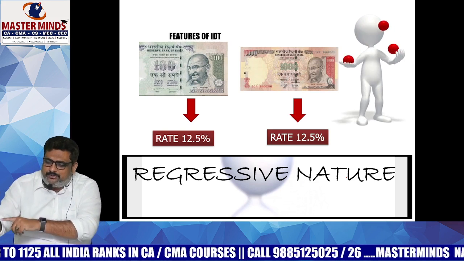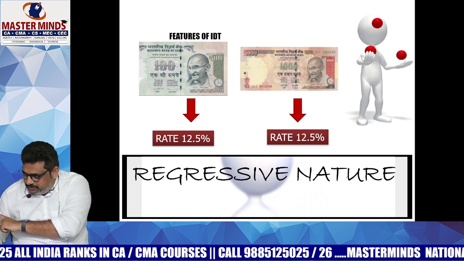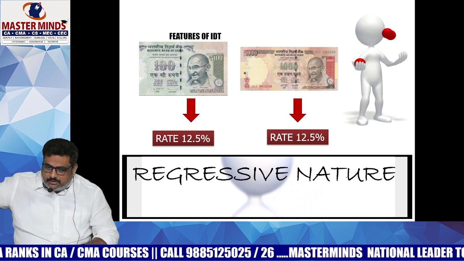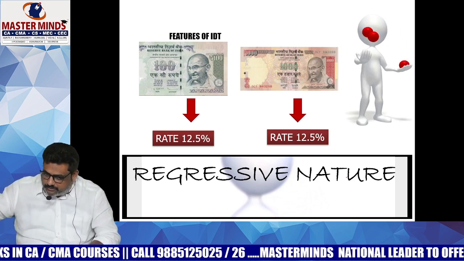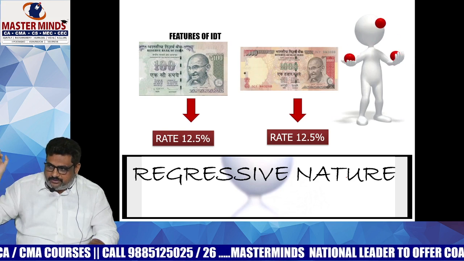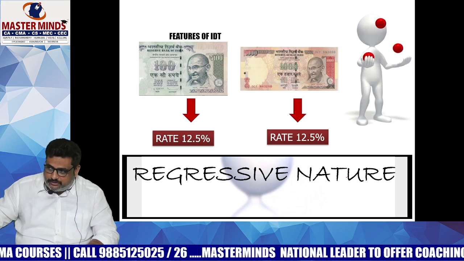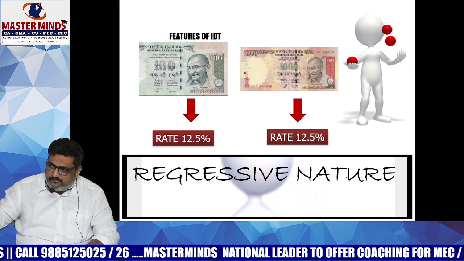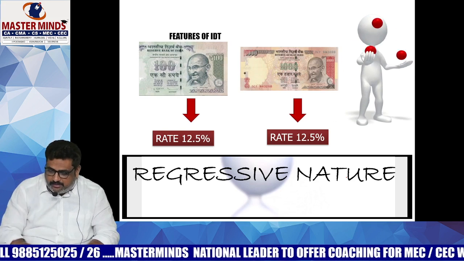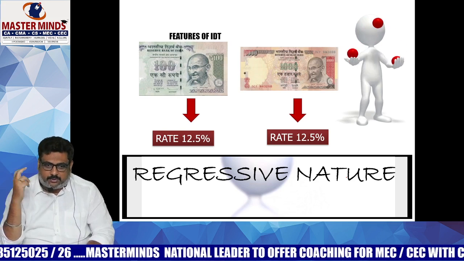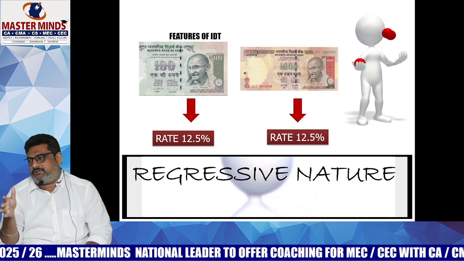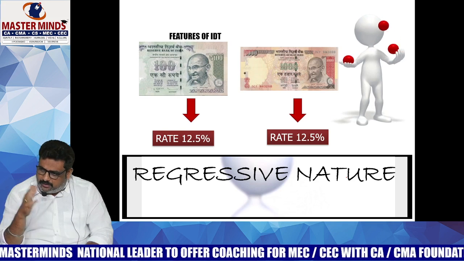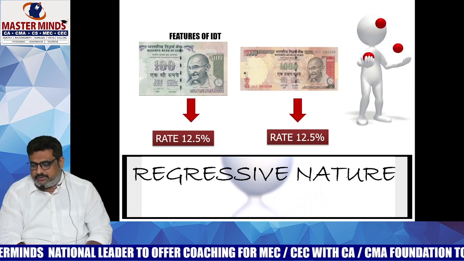So if the sale value is 100, the rate of tax remains the same. If the sale value is 1000, then also the rate of tax remains the same. Just like that, here the balls are changing. Just like that, the income levels may change. But how many people are cashing the balls? Only one. In the same way, the tax rate remains the same. Those types of concepts are known as regressive nature. So already we know that direct taxes are progressive and indirect taxes are regressive.